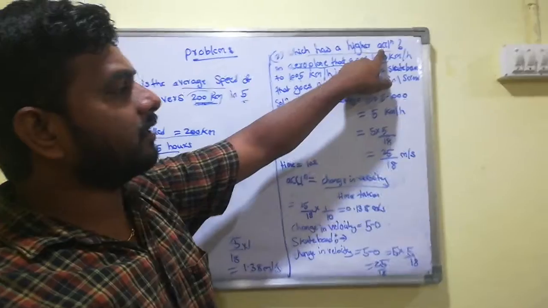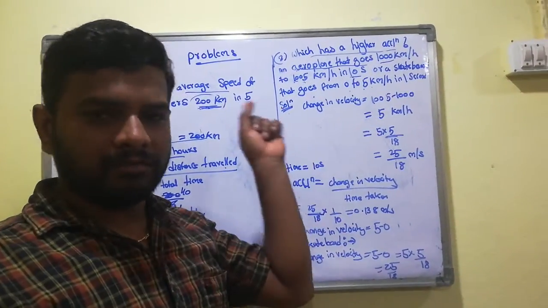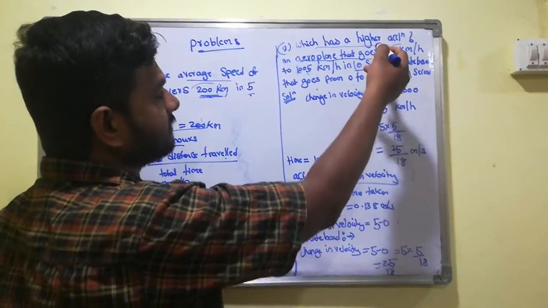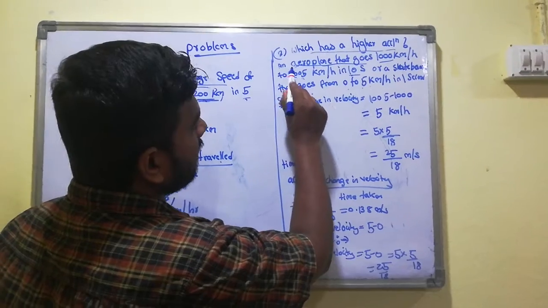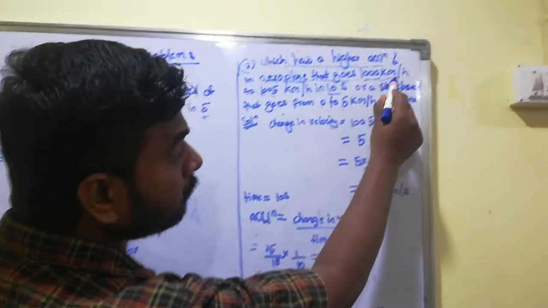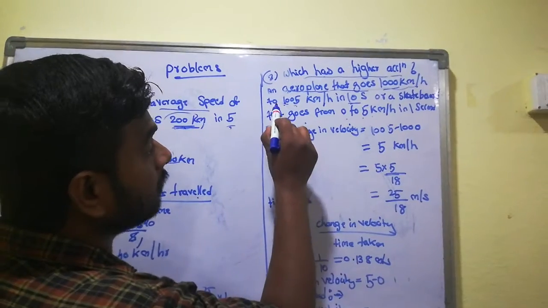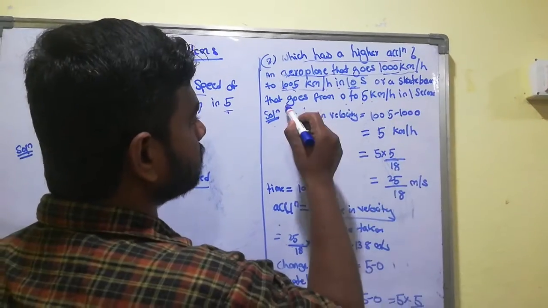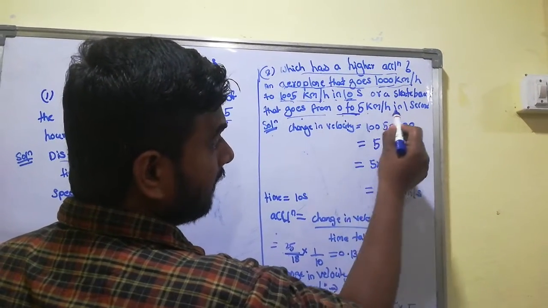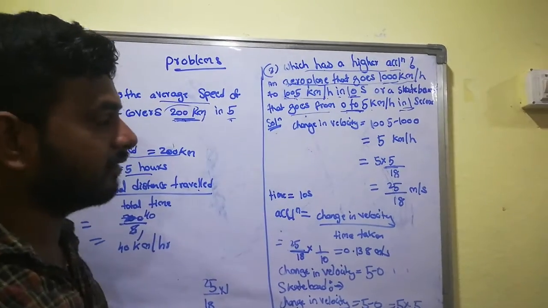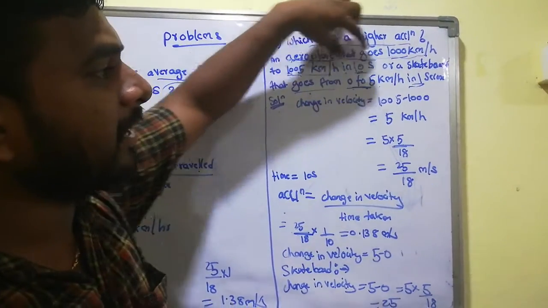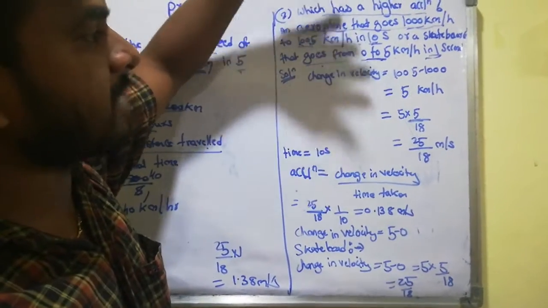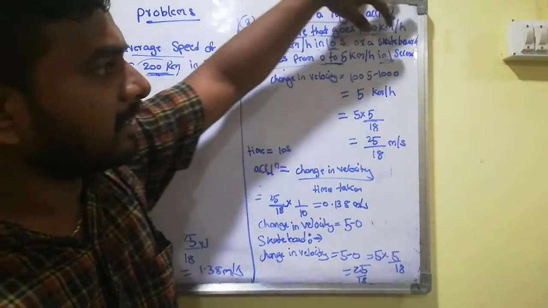Acceleration means, what is the definition? The rate of change of velocity with respect to time is called acceleration. Before learning acceleration, understand what the question is here. An aeroplane goes from 1000 kilometers per hour to 1005 kilometers per hour in 10 seconds, or a skateboard goes from 0 to 5 kilometers per hour in 1 second. So calculate which one is moving very fast, aeroplane or skateboard. What is your calculation here?